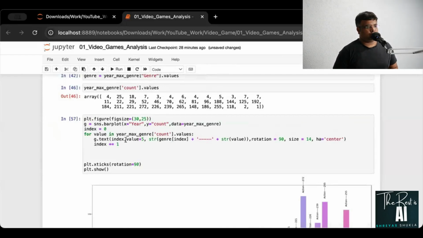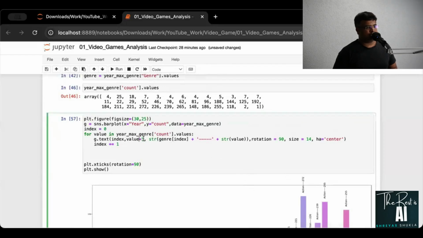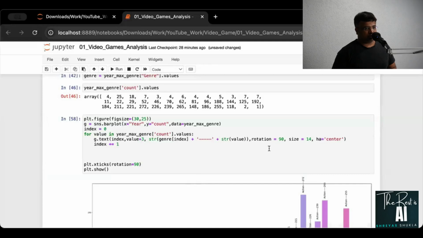Okay. Anyway, so this is not too much of a problem in my opinion, but this is completely fine. So index value that I'm getting, value plus 5. Maybe I can put something like 3 here in this case. Not going to work either.